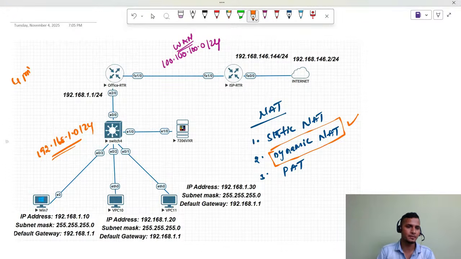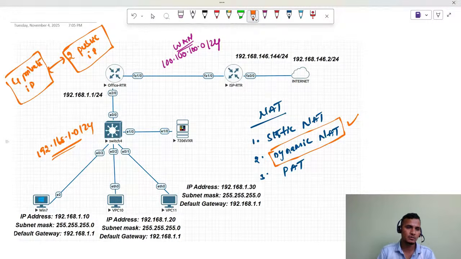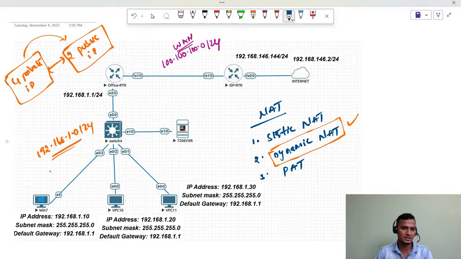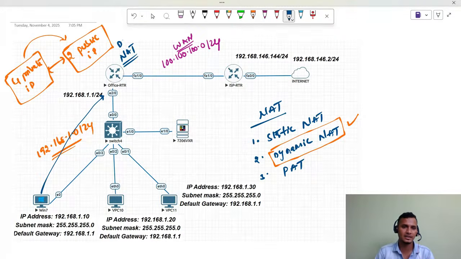The four private IPs are going to map with two public IP addresses. I clearly mentioned that the four private IP addresses are going to map with two public IP addresses. Whenever a request comes, consider we have four users. The first request is coming from this user to the router to go over the internet. Here we perform the network address translation, that is dynamic NAT, DNAT, in this router.